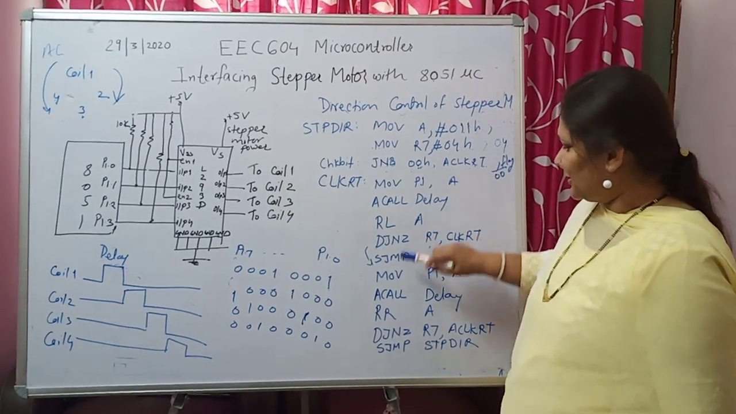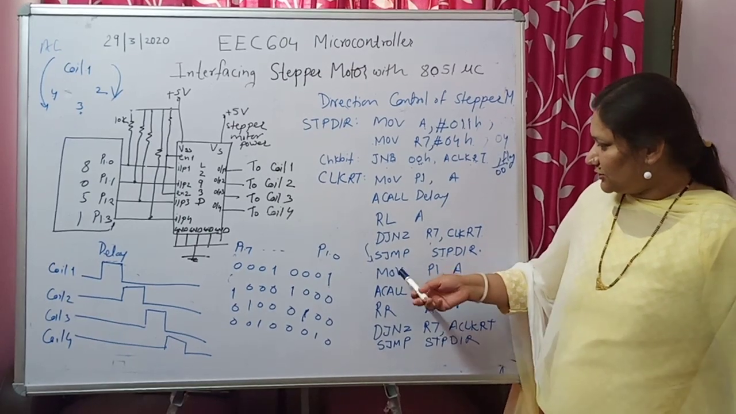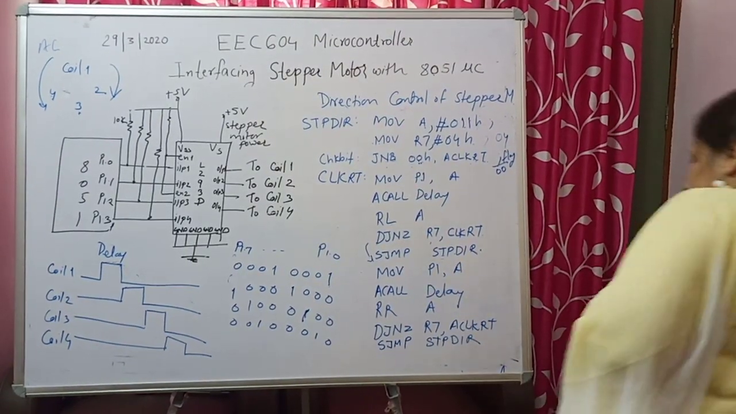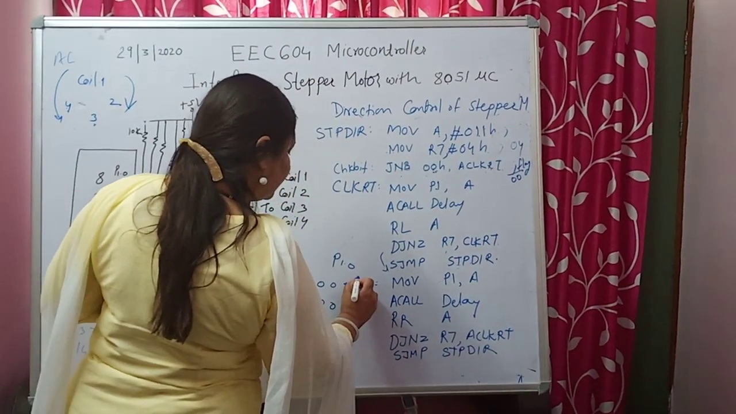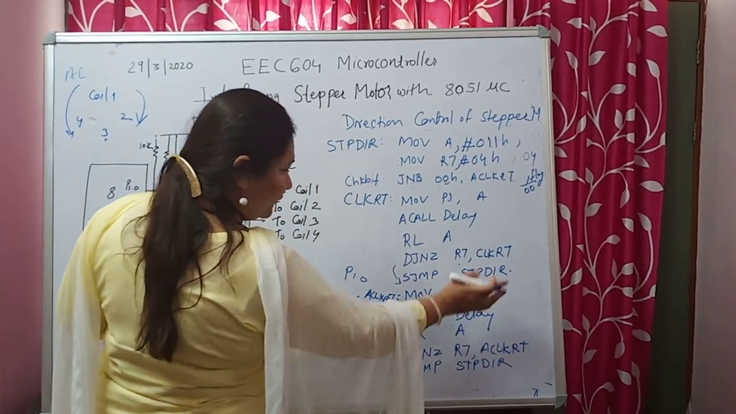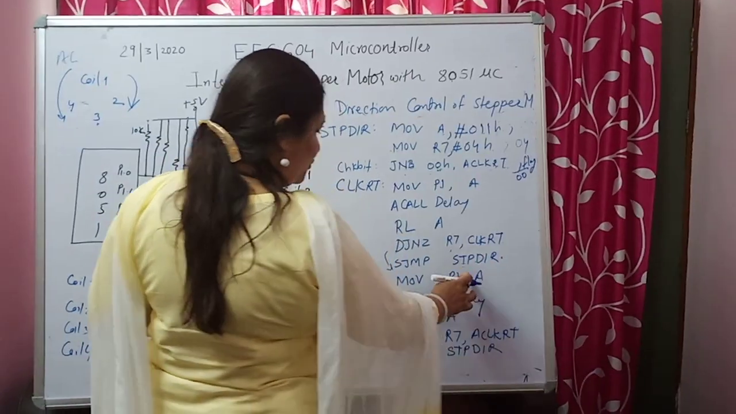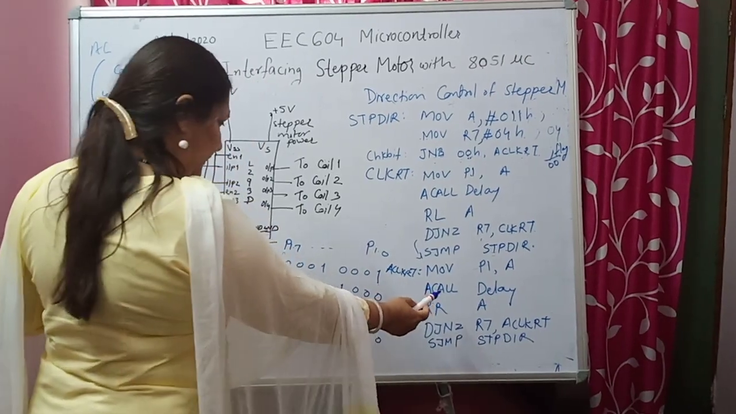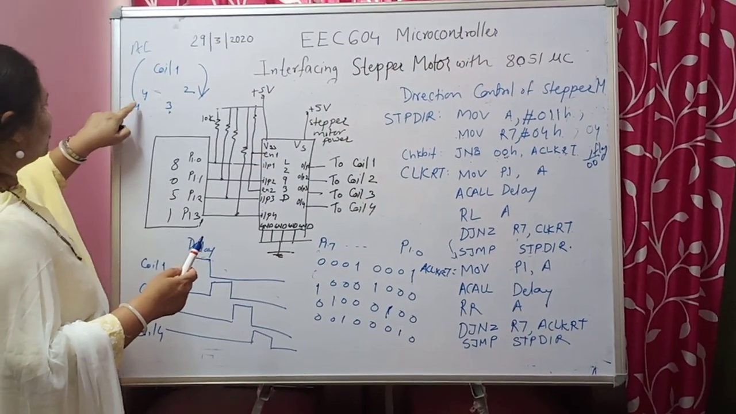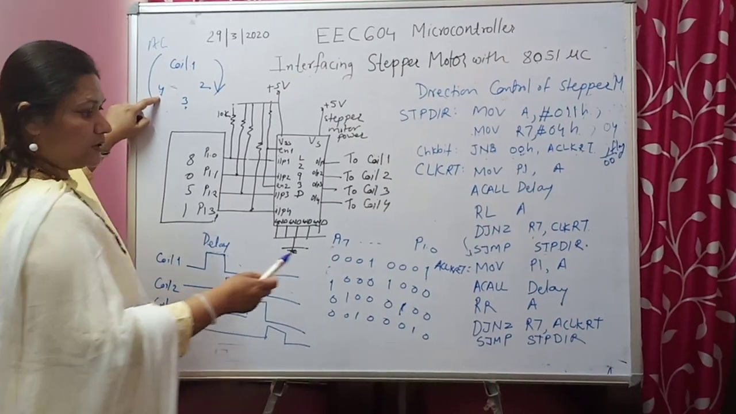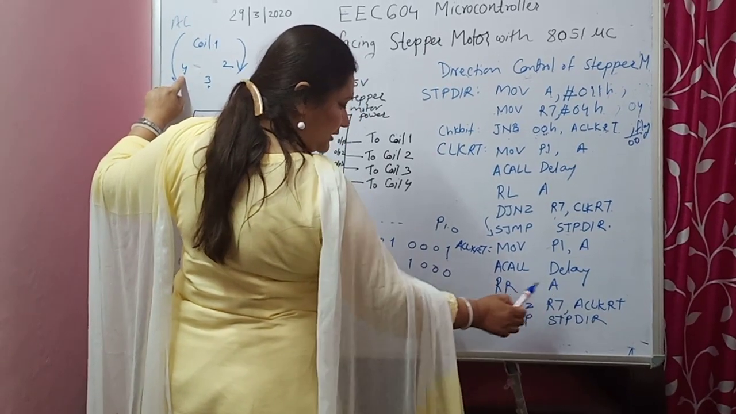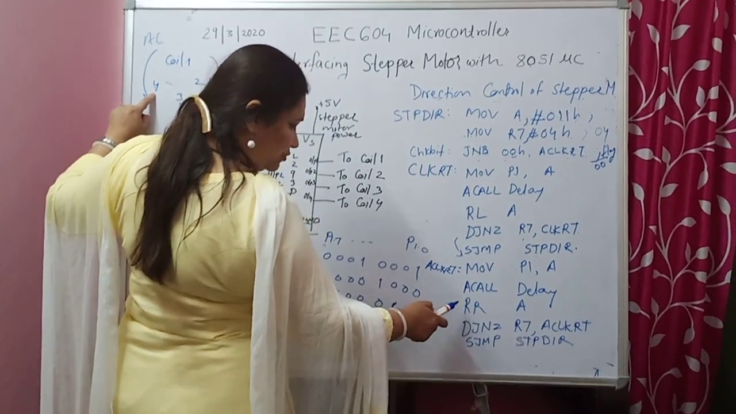So we were at the anti-clockwise rotation routine. So what are we doing in anti-clockwise rotation? In anti-clockwise rotation, ACLK RT, move P, A. So this 1, 1 will go on to port 1. You are calling the delay. Now in anti-clockwise direction, after coil 1, where should the supply go? Supply should go to coil 4. So what we are doing? We are doing rotate right without carry. We are rotating the accumulator contents to the right.